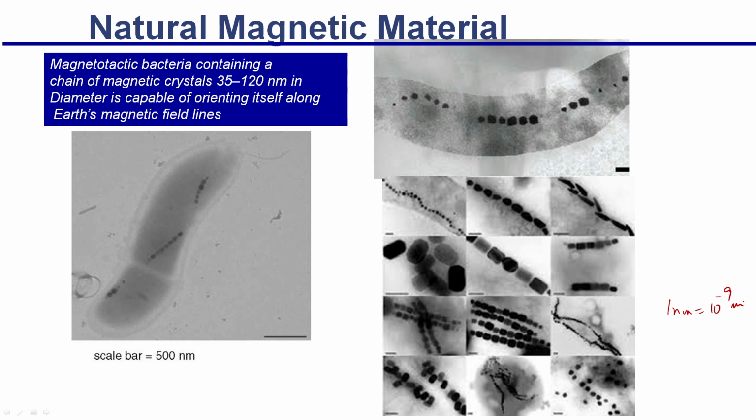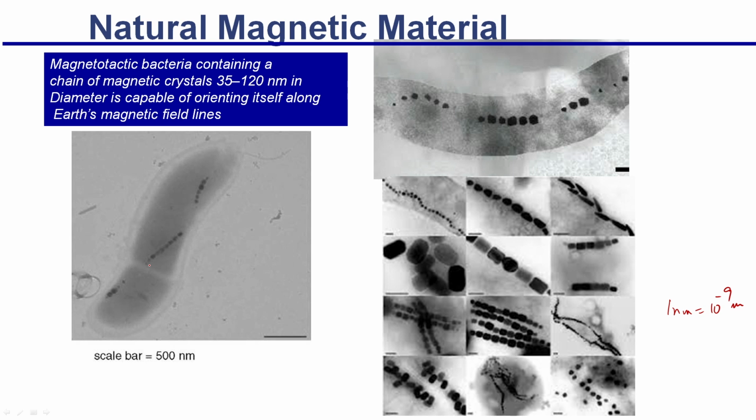They are capable of orienting themselves along the earth's magnetic field. Imagine, the earth's magnetic field is so weak, still these bacteria can align themselves along it and move. This is one bacterium; you can see these dots are magnets. This kind of picture is easily available in the books of Michael Ashby and others, and you can look through it.